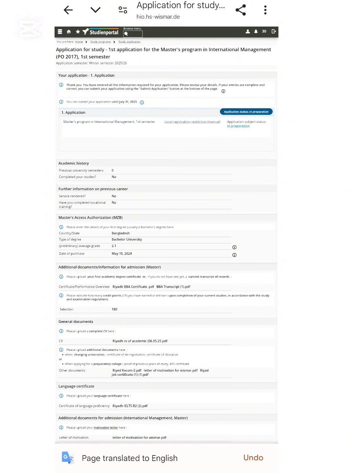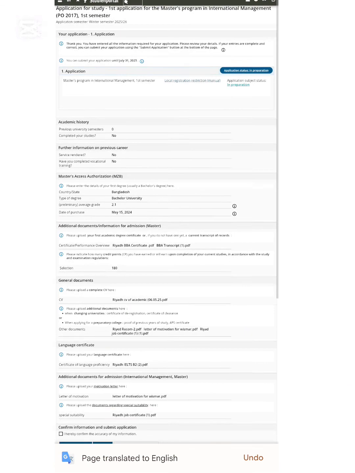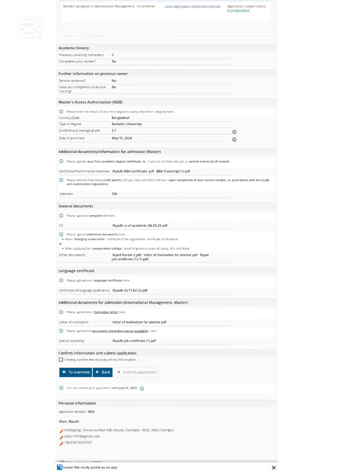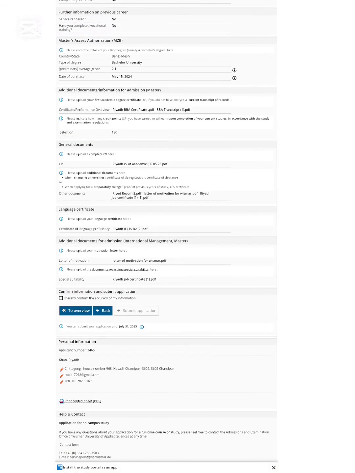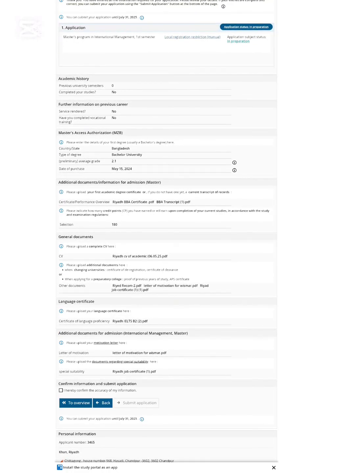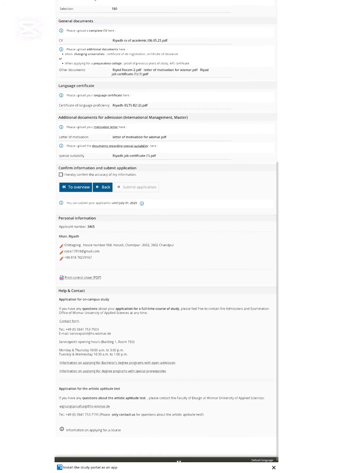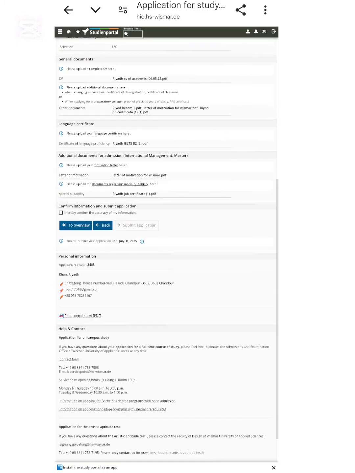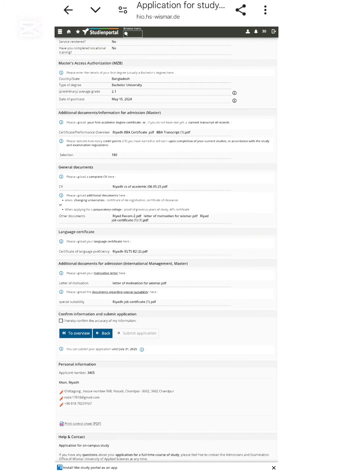See, this is my application form, and before submitting your application, let's check it carefully, because this is very important for you. If you make any mistakes, then they would think that you are not active, so this is why they will not give you the offer letter or a letter of admission. This is why I'm telling you, guys, try to make each and every document professionally by yourself. If it is possible for you, do all your activities by yourself, because it will be really helpful for you. By the way, if you need any help, let me know in the comments, then I will try to help.